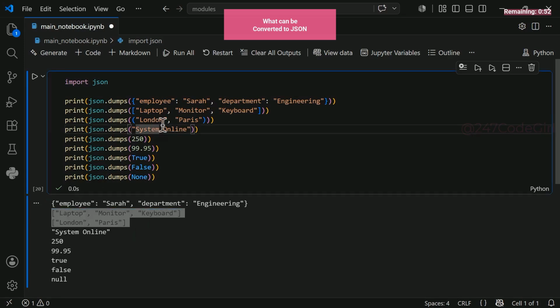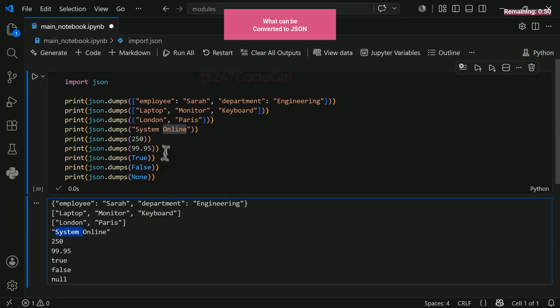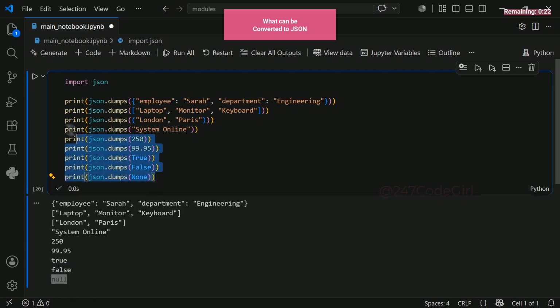Text converts too, like strings here. Numbers too, both integers and decimals. Look here. It converts cleanly. True works as well. But notice this detail: in Python, True begins with a capital letter T. JSON lowercases it. Same for false. It uses a capital letter F in your Python script, but converts to all lowercase in JSON. Even the Python None type converts directly into a null value within JSON. That is how they map. These are the primary data types you can convert.